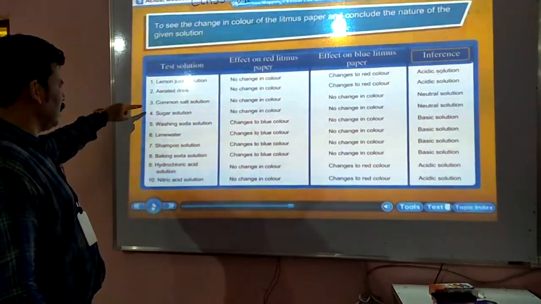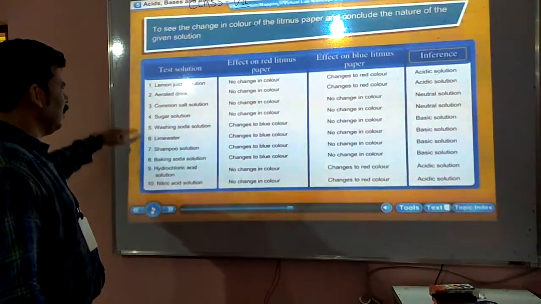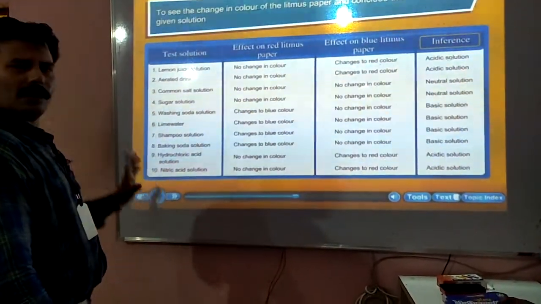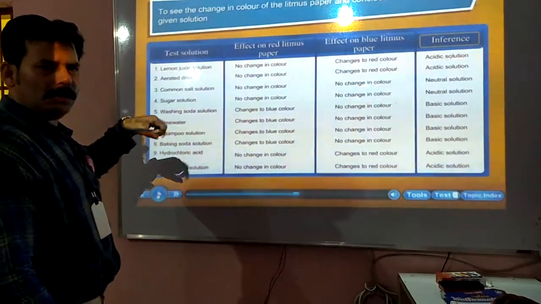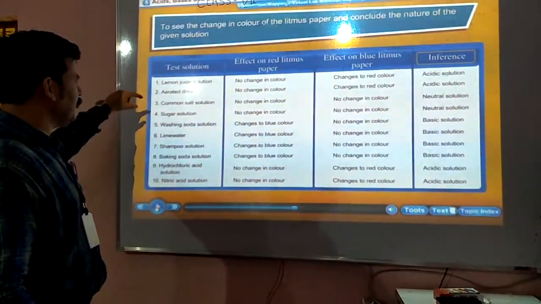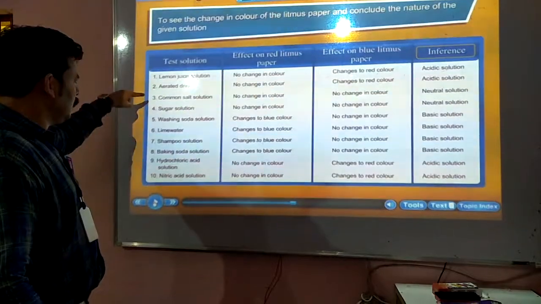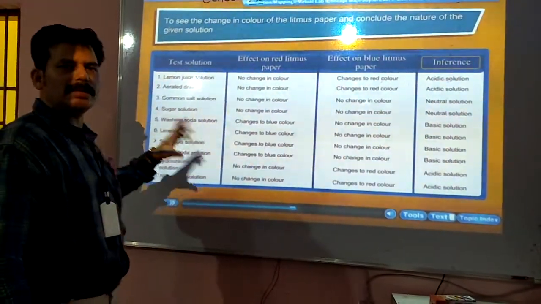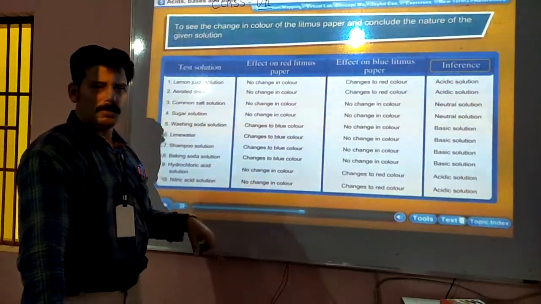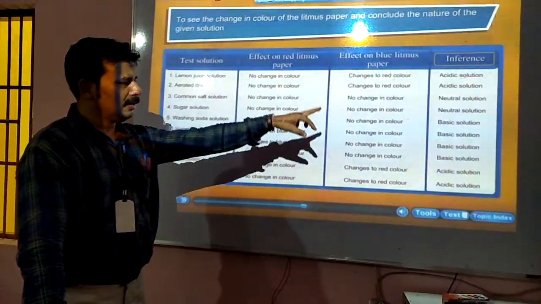And apart from that, these 3, 4, 5, 6, 7, 8, these 6 are of a basic nature. So if you put blue litmus into them, it will not change. If you put red litmus paper into these 6 solutions, it will change the red litmus paper into blue because they are basic in nature.